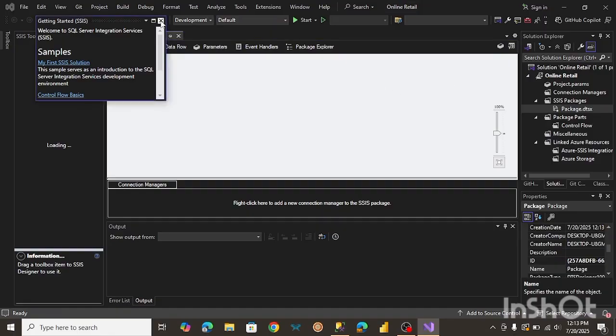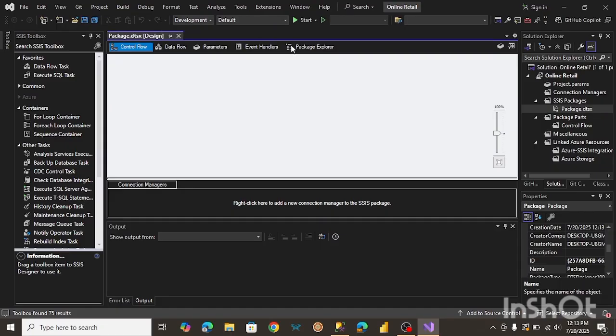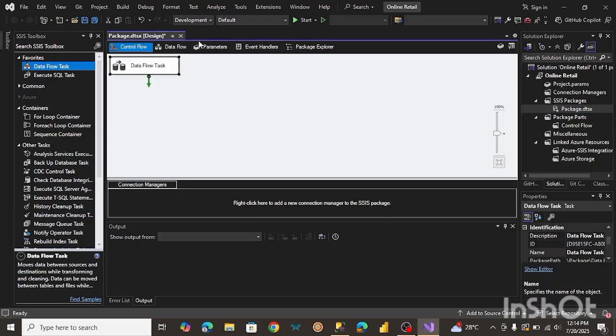Okay, so here's what the interface looks like. We have the solution explorer over here where you save all your packages and solutions. And here's the tab we're going to focus on mostly. So what we want to do now is create a data flow task. This is just like a workflow, that's what it is. So let me just click on this, double tapping on this. So here's our data flow task over here.